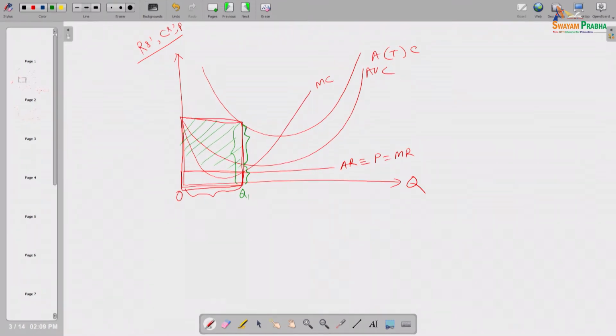So definitely this gap is the average fixed cost, okay. So this green color box is basically his total fixed cost. If he produces, his total negative profit amount is more than the total fixed cost. Look here, the negative profit area is this blue colored area, and this green colored area is the total fixed cost. So obviously, he should stop production.